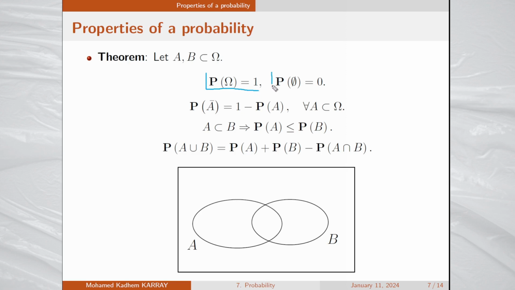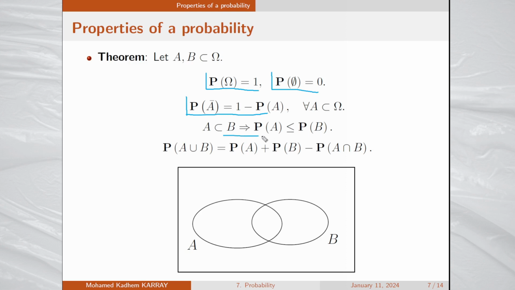Moreover, the probability of the empty set, that is the impossible event, equals 0. Now, the probability of the complementary of A equals 1 minus the probability of A. The third property says that if a set A is a subset of B, then the probability of A is smaller or equal than the probability of B.